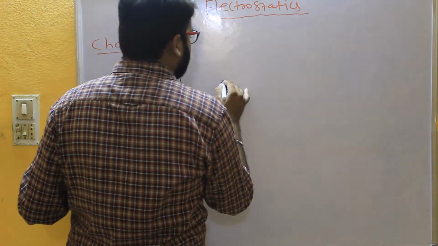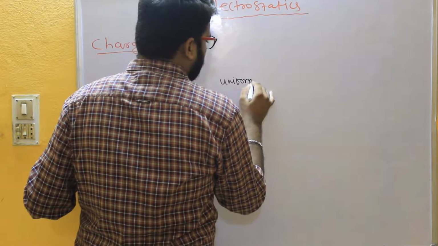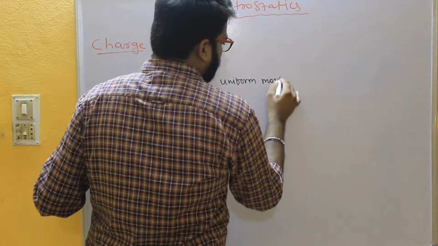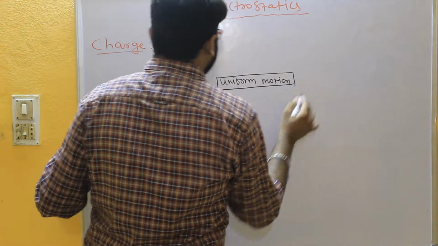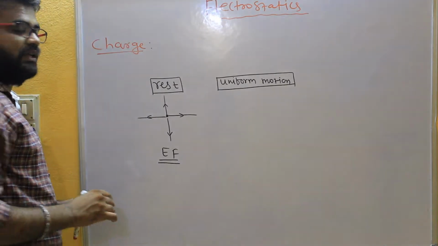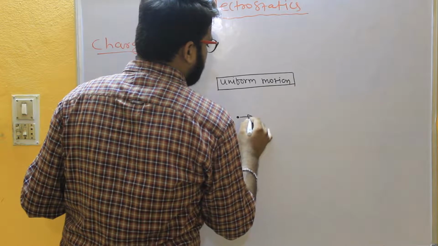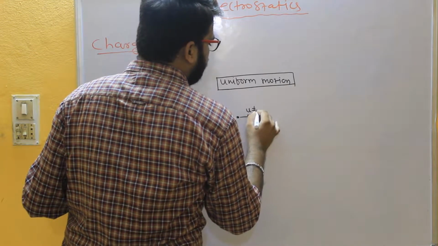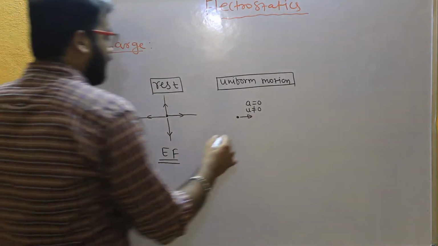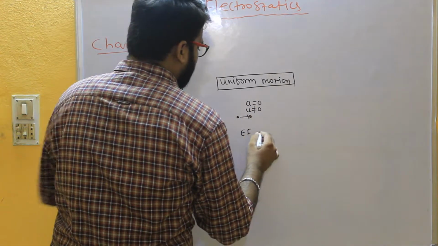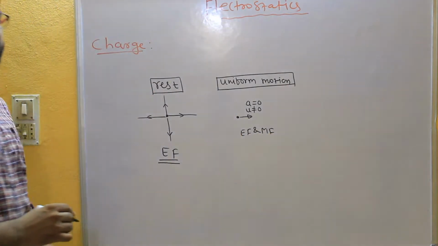And if charge is in uniform motion, then it produces the electric field as well as magnetic field around it. So if charge is in uniform motion, u is not equal to 0 but a is equal to 0, in that case it produces the electric field and the magnetic field around it.